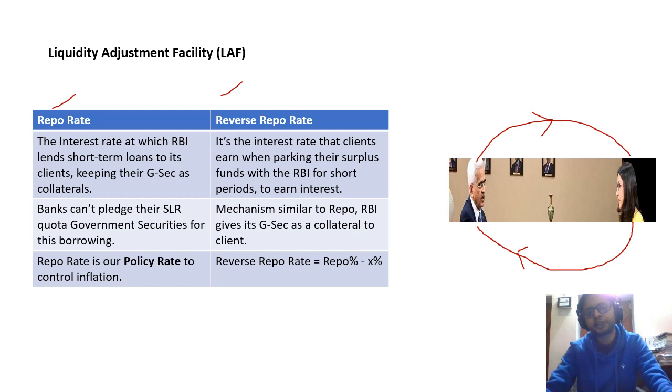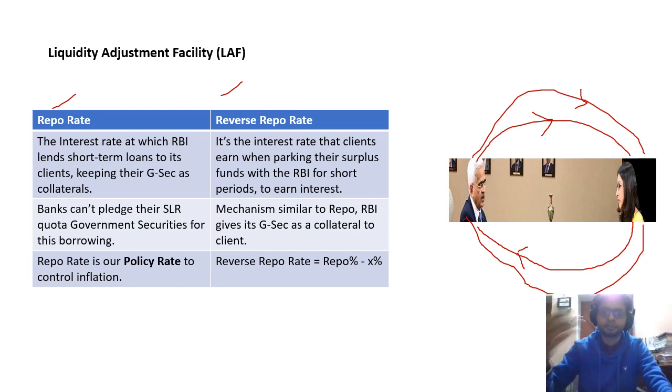So reverse repo rate is nothing but just the opposite, in which the RBI will keep the government securities with the clients, and clients will park their excess money. Suppose there is excess money with these banks, SBI and all. So what will they do? They will park their money with the RBI, and RBI will give their government securities, which RBI has to repurchase after the fortnight. So this is just the opposite of the repo rate.